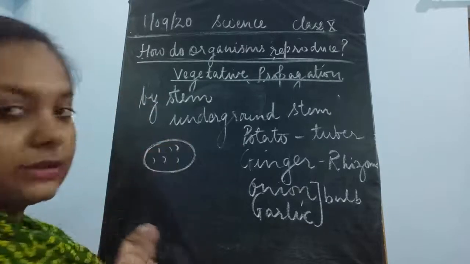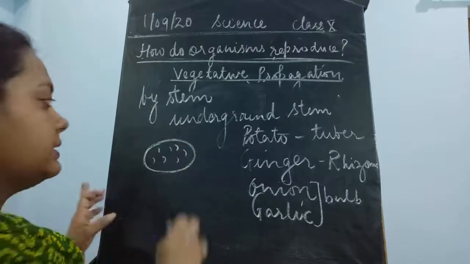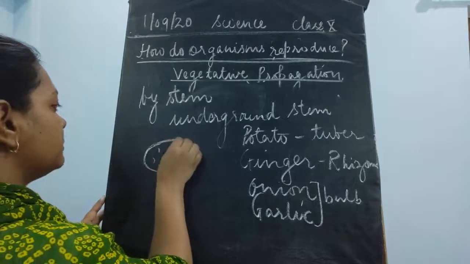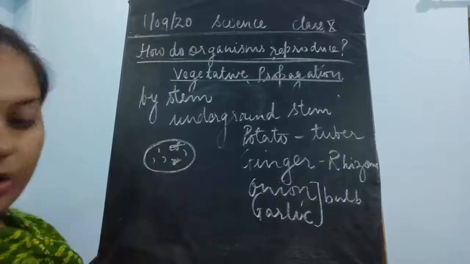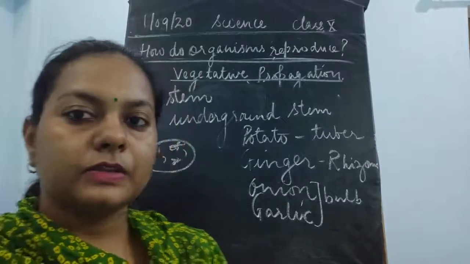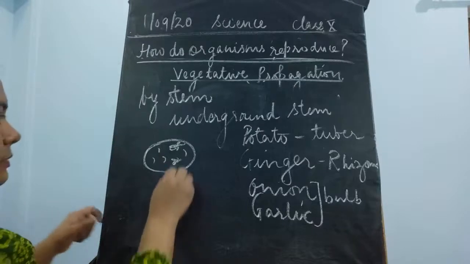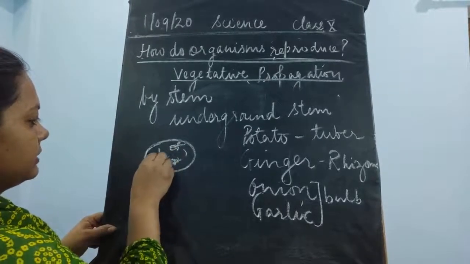From this eye, you could see that a small outgrowth is coming out. So here, small plants are coming out, like this.